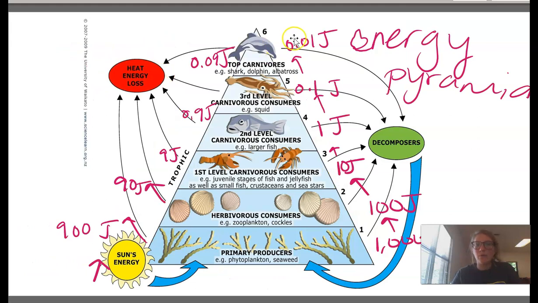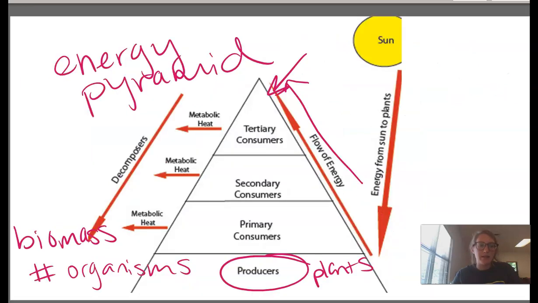If we go back to this example, you have your top carnivores, okay? The reason that there aren't as many dolphins as there are seaweed or phytoplankton or algae is because there isn't as much energy to support that many organisms, okay? So that's why you're always going to have more primary producers and primary consumers than you will tertiary or quaternary consumers, because there's more energy available for those organisms to exist. So keep that in mind.